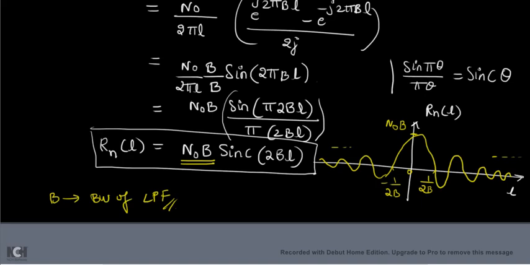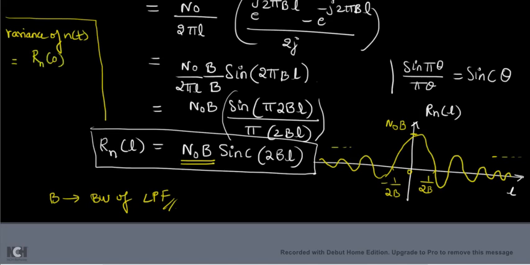And one more thing I can find out here. What is that one more thing? Find out the variance of the filtered output. So what is the variance formula? The variance of n of t, where n of t means the output of the low pass filter, is given by Rn of 0.